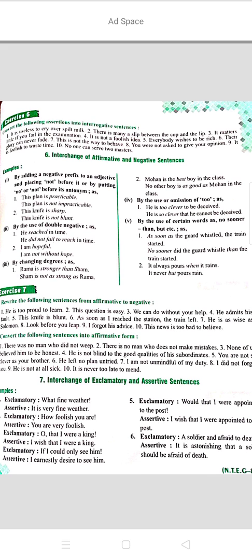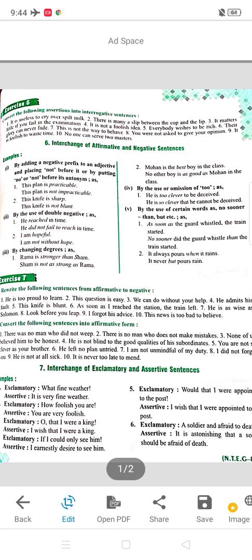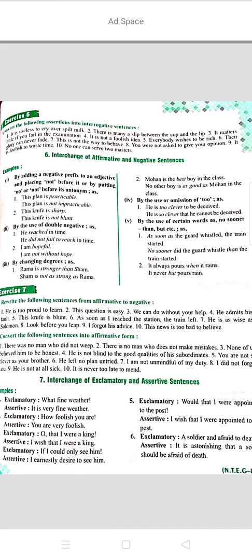For that, the first rule is by adding a negative prefix to an adjective and placing not before it, or by putting no or not before its antonym. For example, if it is written here, this knife is sharp. If this is an affirmative sentence and I have to make it negative, I have to place a not or no before the word of which we are making an antonym.